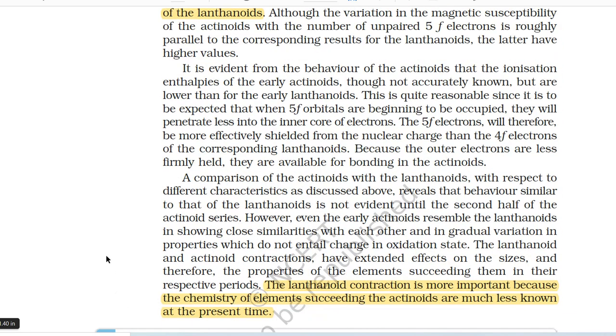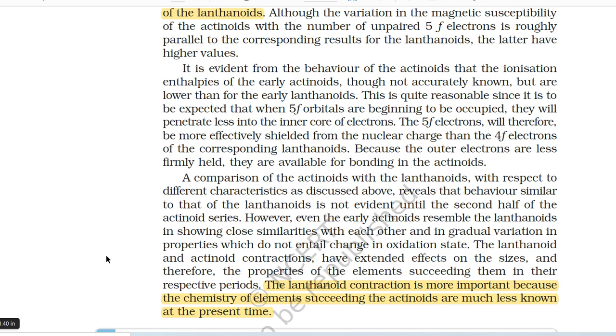It is evident from the behavior of the actinoids that the ionization enthalpies of the early actinoids, though not accurately known, are lower than for the early lanthanoids. This is quite reasonable since it is to be expected that when 5f orbitals are beginning to be occupied, they will penetrate less into the inner core of electrons. The 5f electrons will therefore be more effectively shielded from the nuclear charge than the 4f electrons of the corresponding lanthanoids. Because the outer electrons are less firmly held, they are available for bonding in the actinoids.